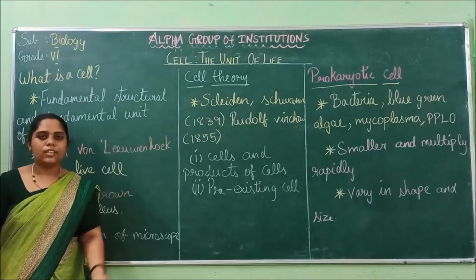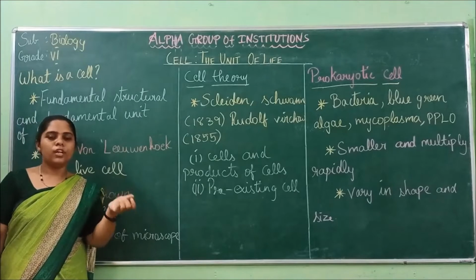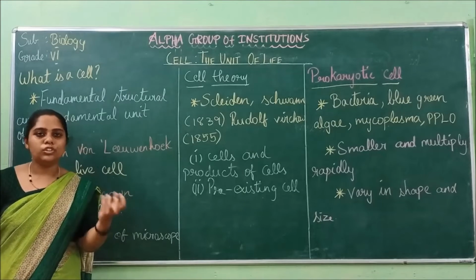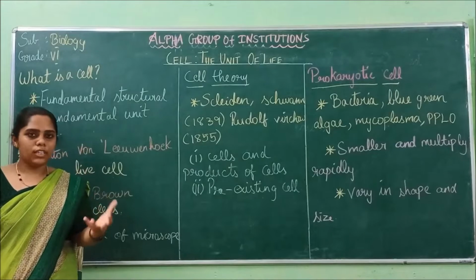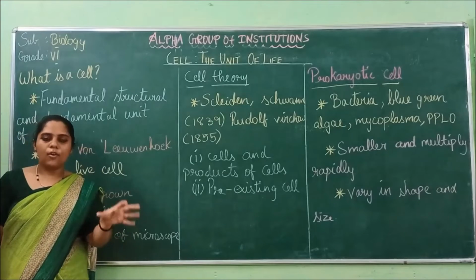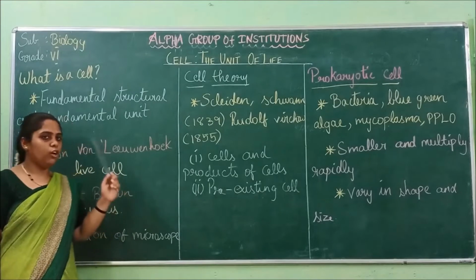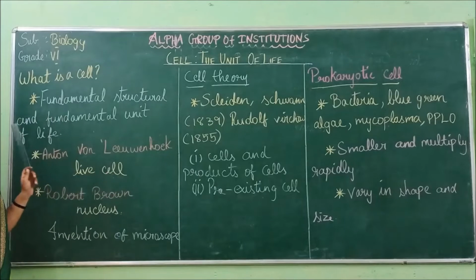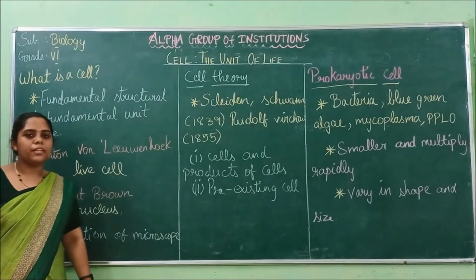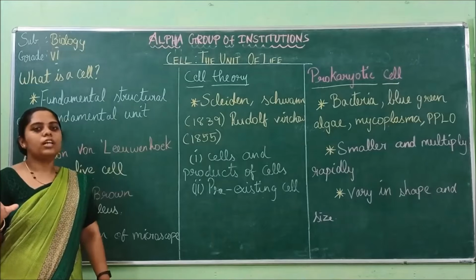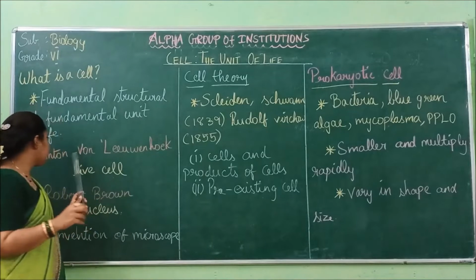For the development of each and every inch of the living body, the cell is needed. All are responsible because of the cells only. So it is the fundamental, structural and functional unit of life.